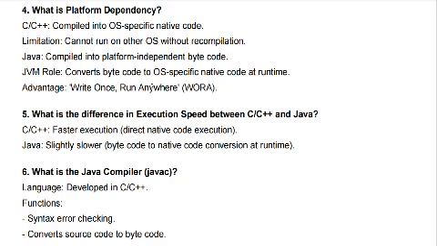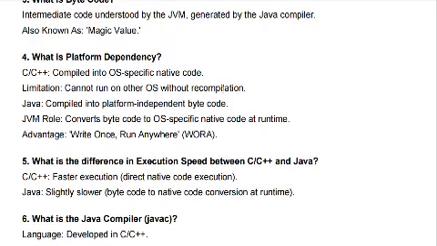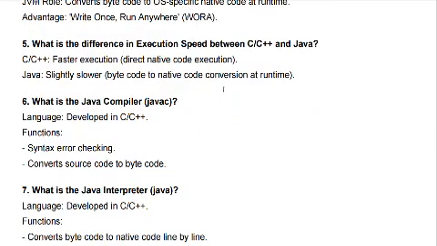The main advantage of Java is you can write once and run anywhere. You can write your code in Windows once. After that, you can run anywhere, like Mac, different types of platforms. But with other programming languages, this is not possible. That's why Java is very special and a great language compared with other programming languages like C, C++, Python.